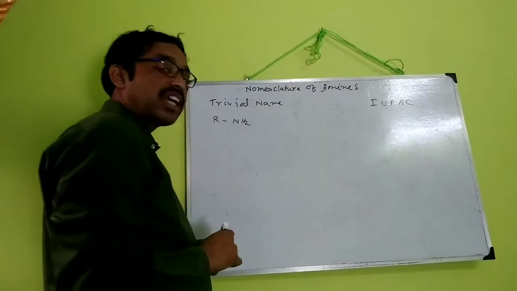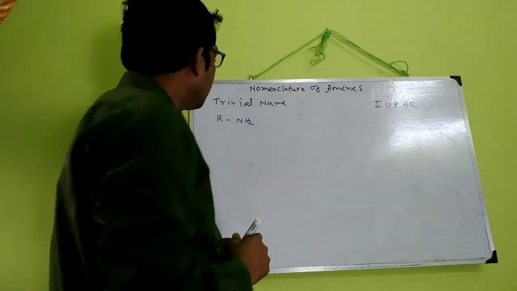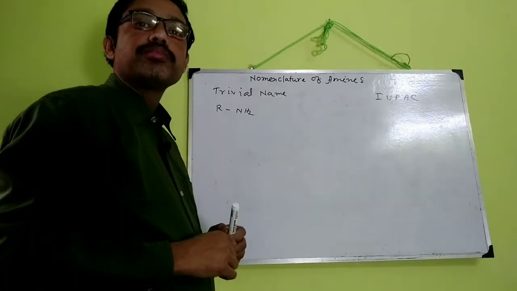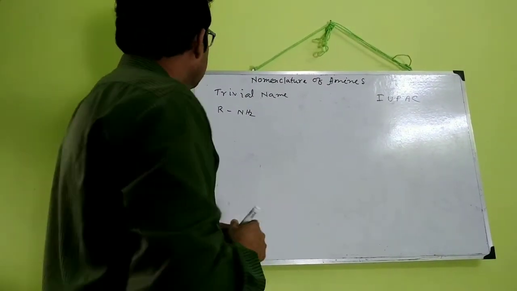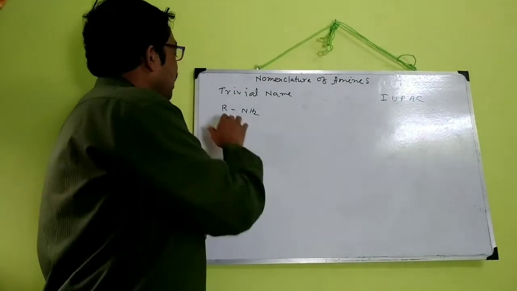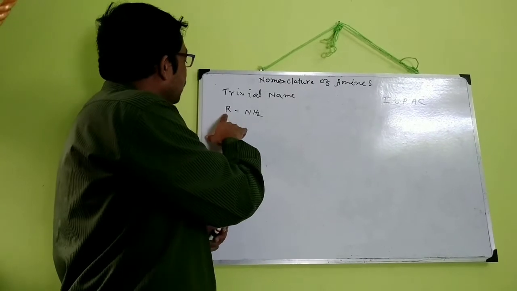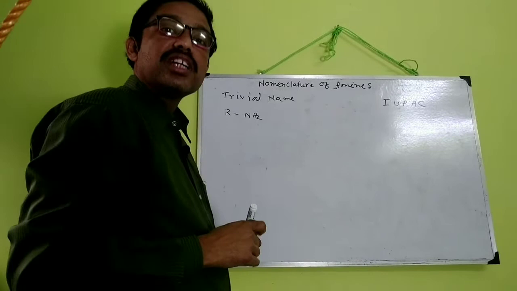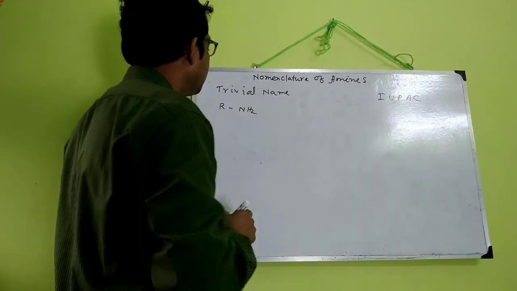This is 1 degree amine or primary amine. At first, the trivial name of primary amine. Primary amines are named after the alkyl group, and amine is added to it.